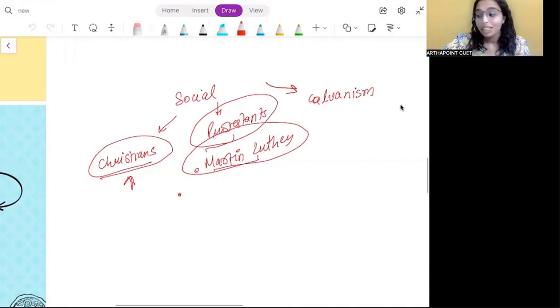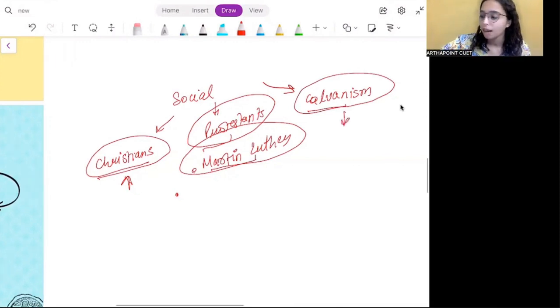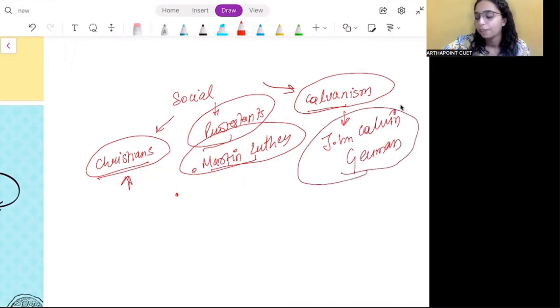Right. Next, we have Calvinism. So, Calvinism is nothing different. Calvinism is similar to Protestants, but this was started by John Calvin. उन्होंने जॉन कैल्विन ने बोलते ना कि प्रेरणा ली फ्रॉम मार्टिन लूथर, एंड ही स्टार्टेड दिस पर्टिकुलर Reformation, and the followers of John Calvin and the Reformation that he brought was called Calvinism.